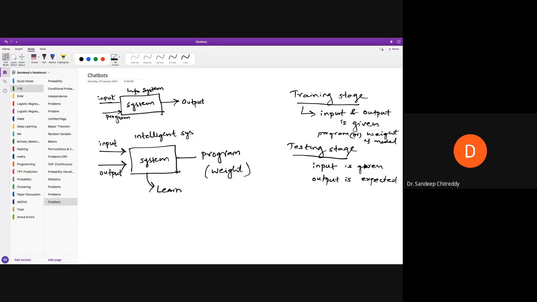If you want to recognize all the objects in this room, say there are 100 objects: there is a fan, a table, a TV, a laptop. Each one is a class, and you have a label associated with it. So if you take this small application of yes or no, there are two classes, there are two outputs.